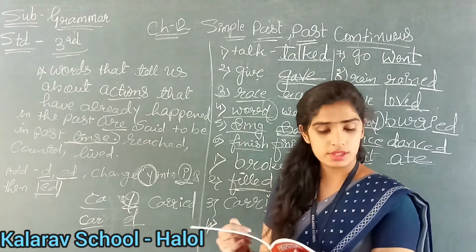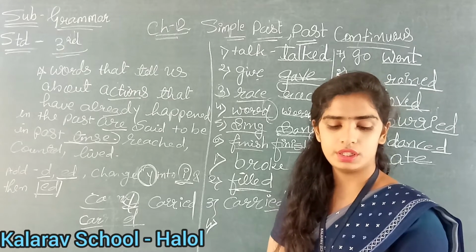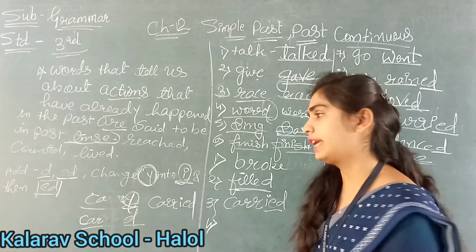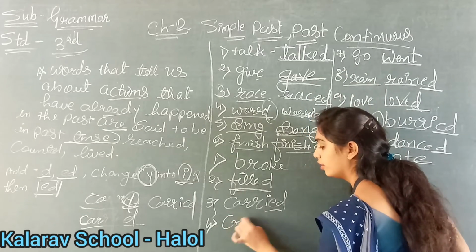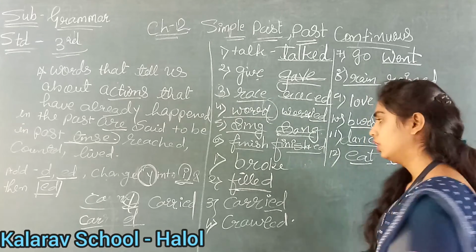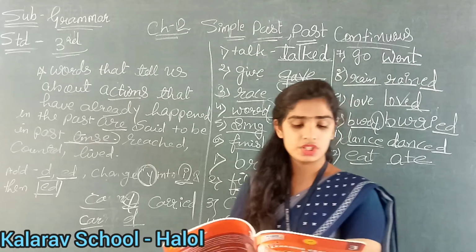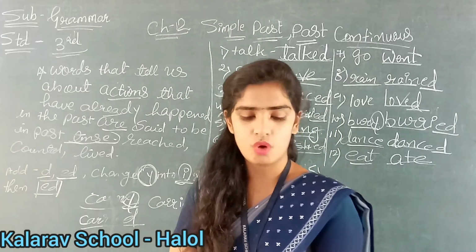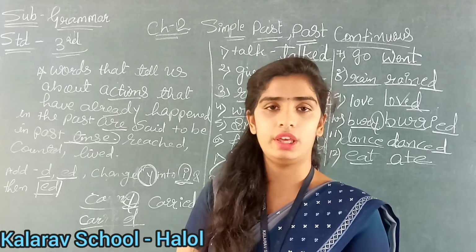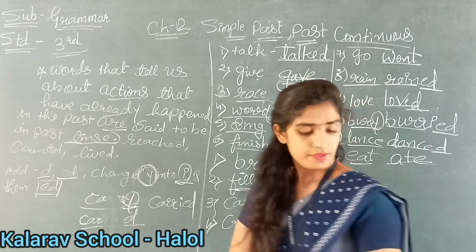Good. Now see. In the fourth number, the spider blank across the table, and it is written crawl. So crawl का क्या हो जाता है? Crawl. समझ में आ रहा है? Okay. Now see fifth number. What is it written? The villagers blank around the fire to warm themselves. Huddle. Huddle दिया हुआ है तो huddle का हम क्या करेंगे? We will write it huddled. Okay? Yes. The sixth number.